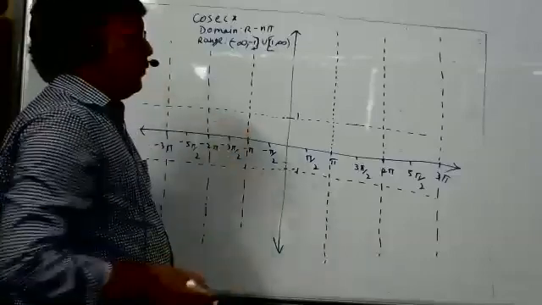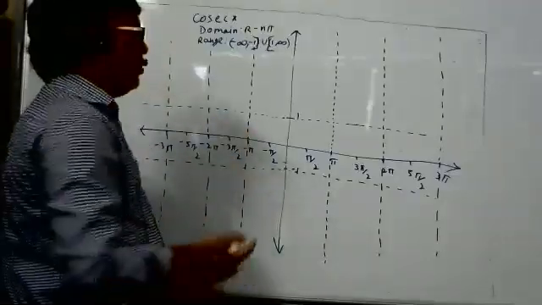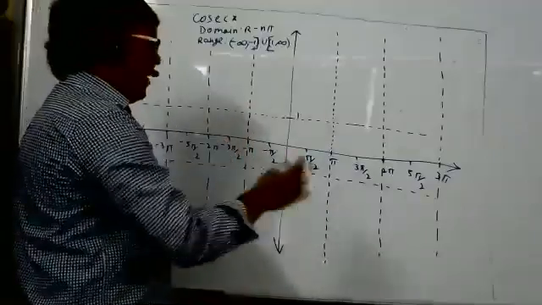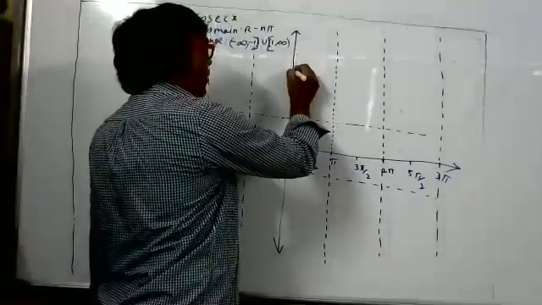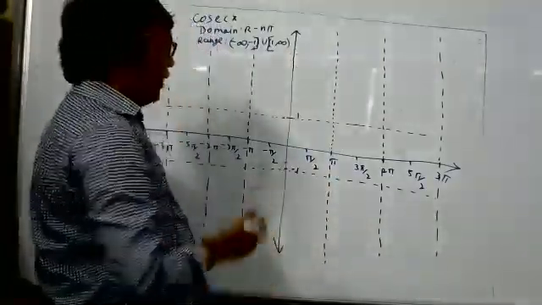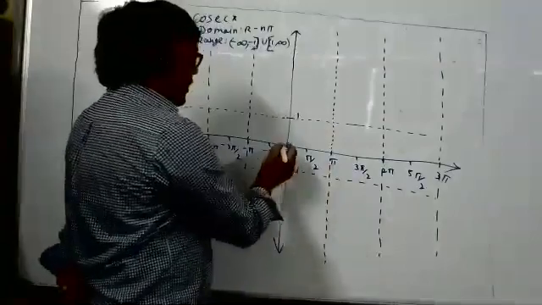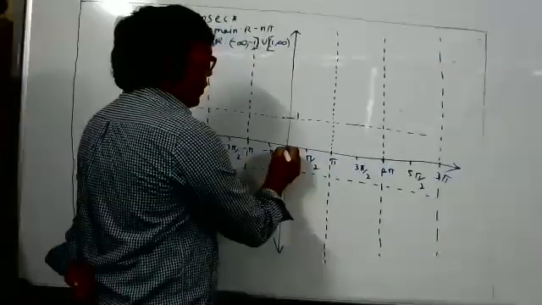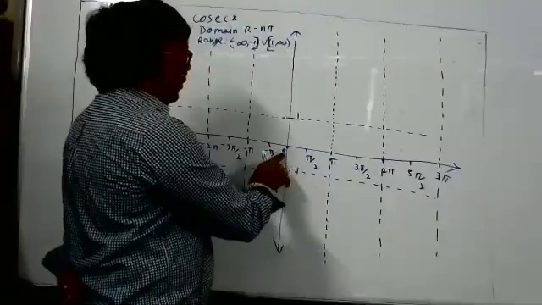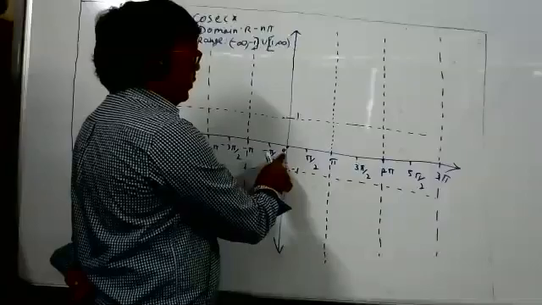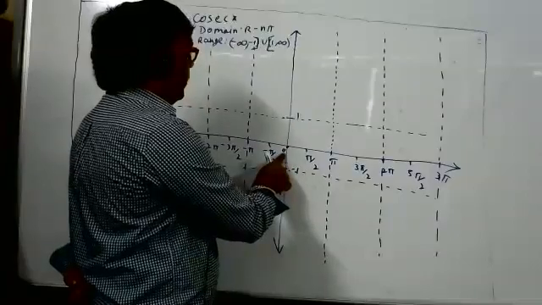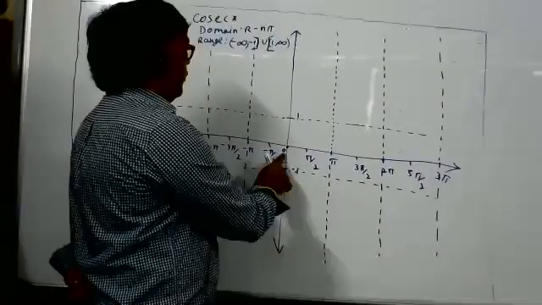Yesterday a tabular column was already provided to you. How the graph will change, from where to where it will increase, you have to go through that tabular column to make your work easier. Now, if you see the tabular column, you can give me the answer. Suppose I go for 0 degree. What is cosecant 0? Cosecant 0, nobody knows. So infinity. And what is cosecant pi by 2?